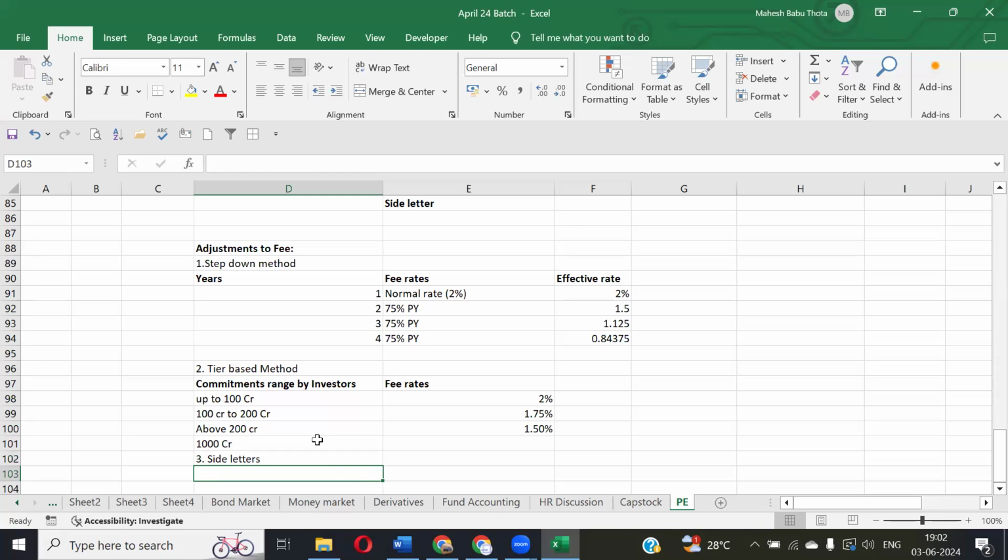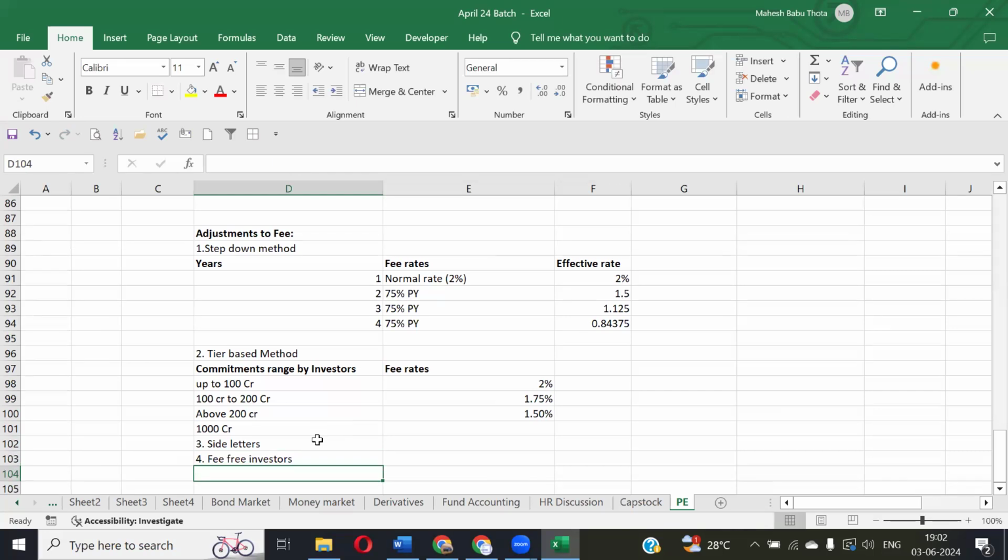And some other adjustments also will be there: fee-free investors. There won't be any fees for a certain level of investors. Some investors in the fund will not pay any fees. They should be excluded from the fee calculations. Those are called fee-free investors. Normally in this category, a few persons will come. Those are like general partners. You know about the general partner, right?